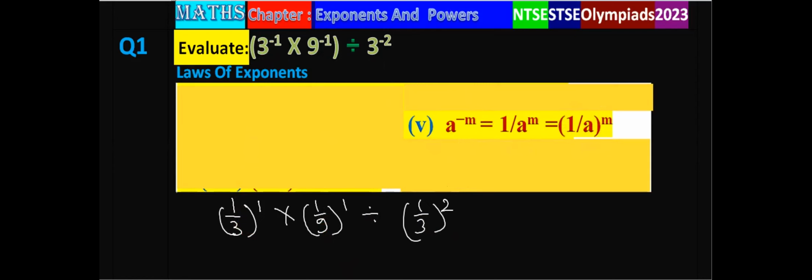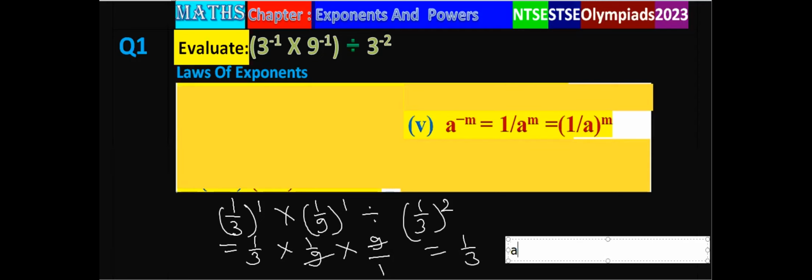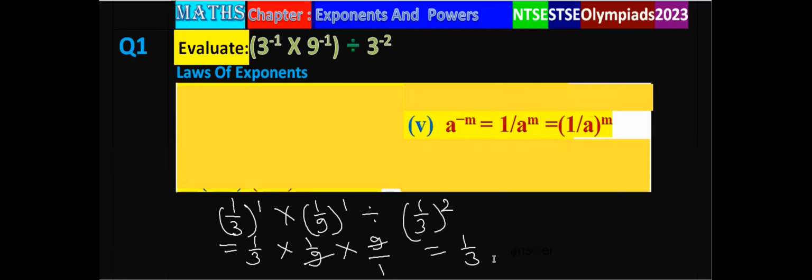Now on further simplification, that is 1 by 3 into 1 upon 9 into 9 upon 1. 9 and 9 cancel. So that is 1 upon 3. When we simplify this, we get the answer 1 by 3.